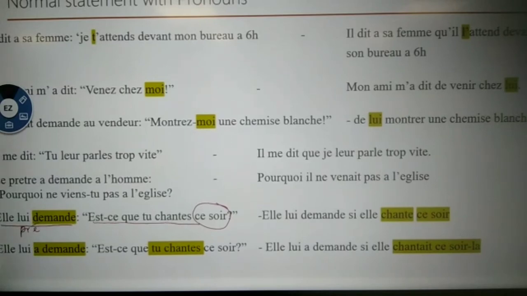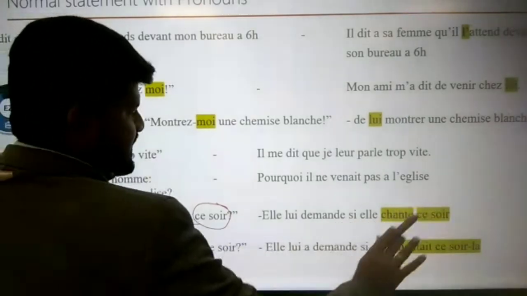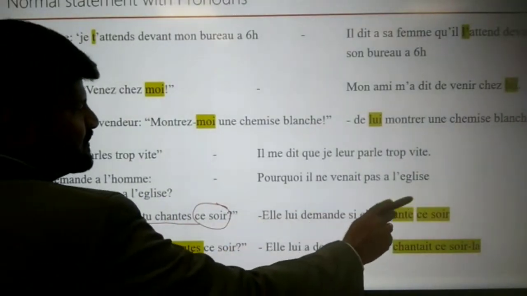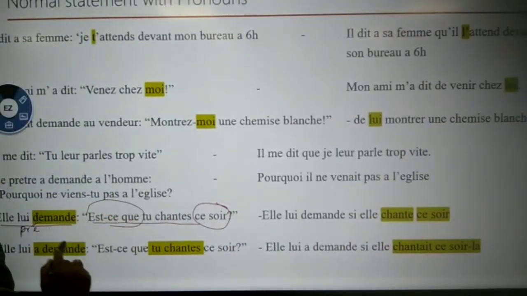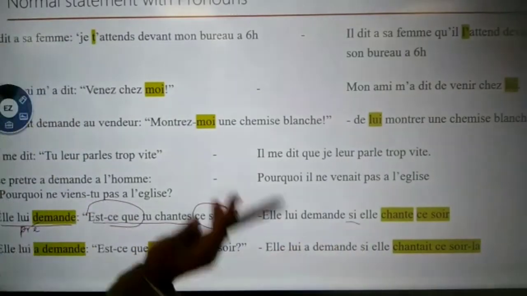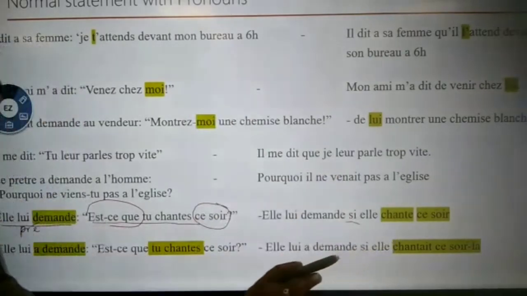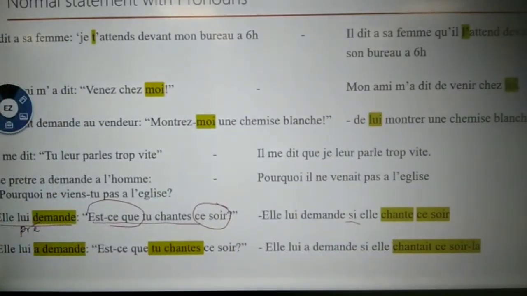Be careful, so nothing should be changed here. Il demande si elle chante ce soir. Since est-ce que is there, you have to change it to si, as we have seen already. But ce soir has been written as ce soir only. No change, because this reporting speech is in present tense.